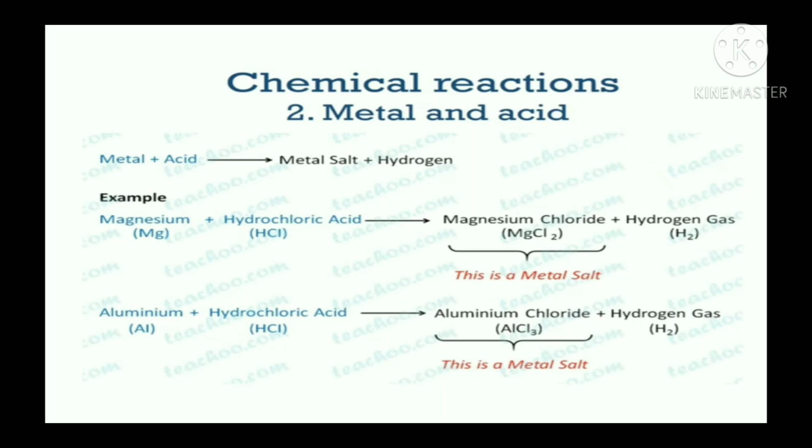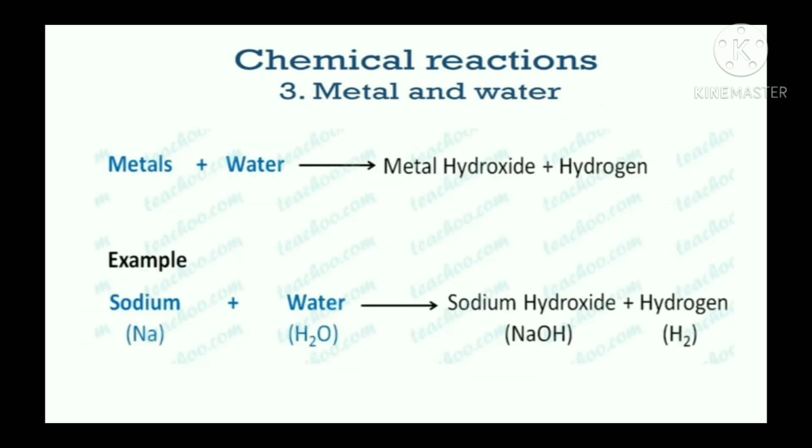Okay. See another example: aluminium, when it reacts with hydrochloric acid, gives aluminium chloride and hydrogen gas. Here also hydrogen gas is released and chloride is formed. So, all these metal salts form. When a metal reacts with an acid, it will form metal salt and hydrogen gas. So now let's study the reaction of metal with water.